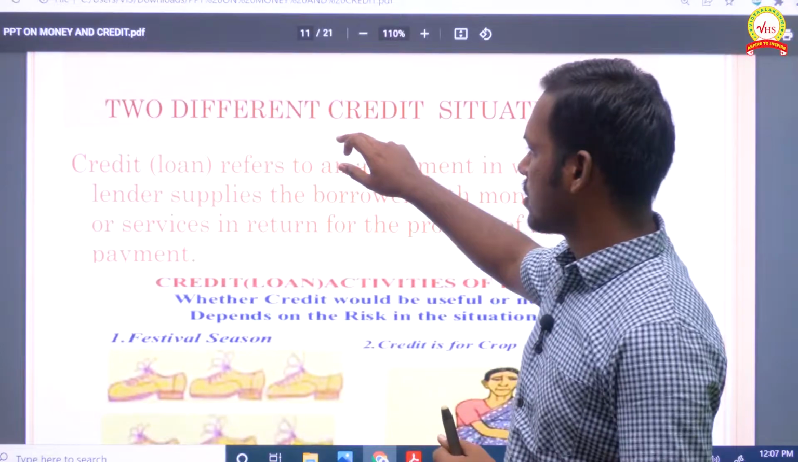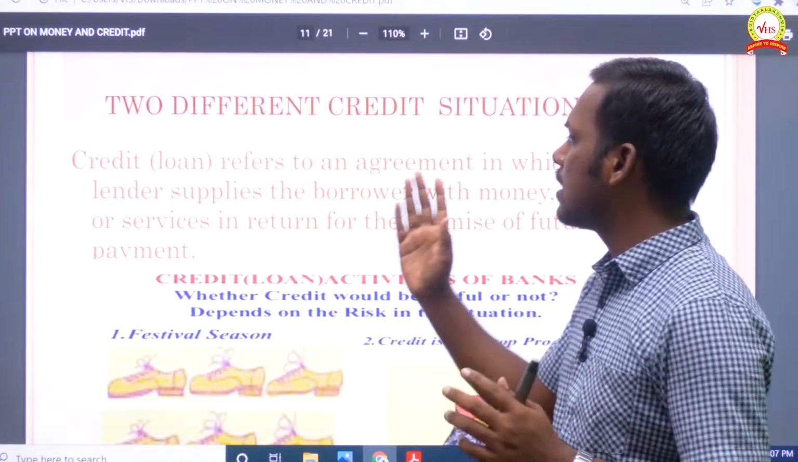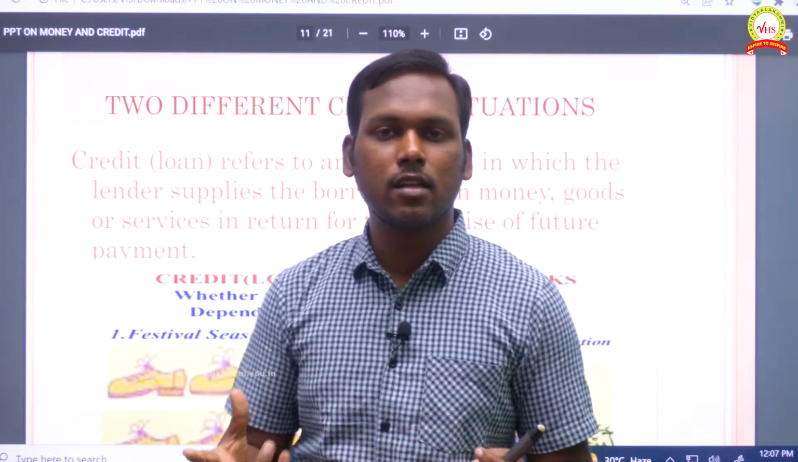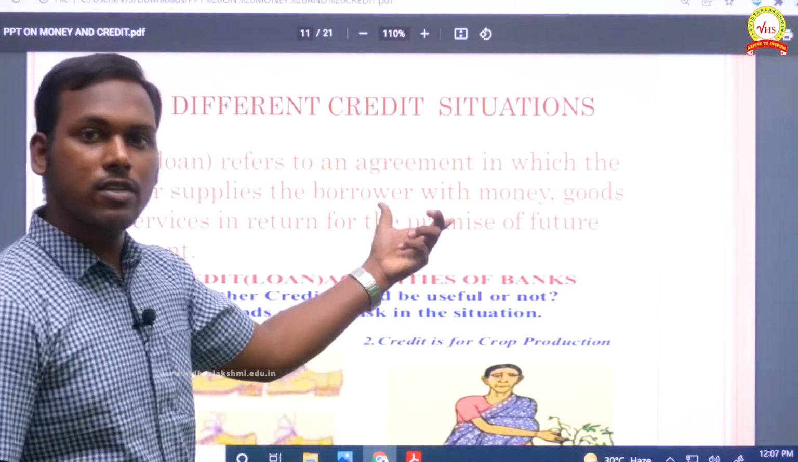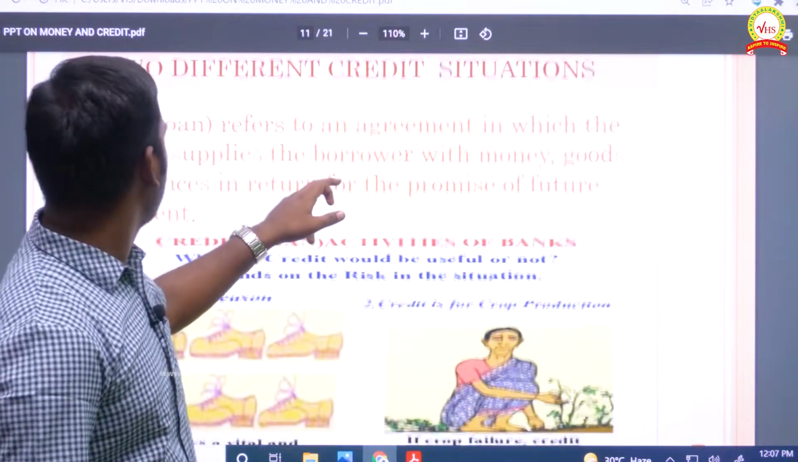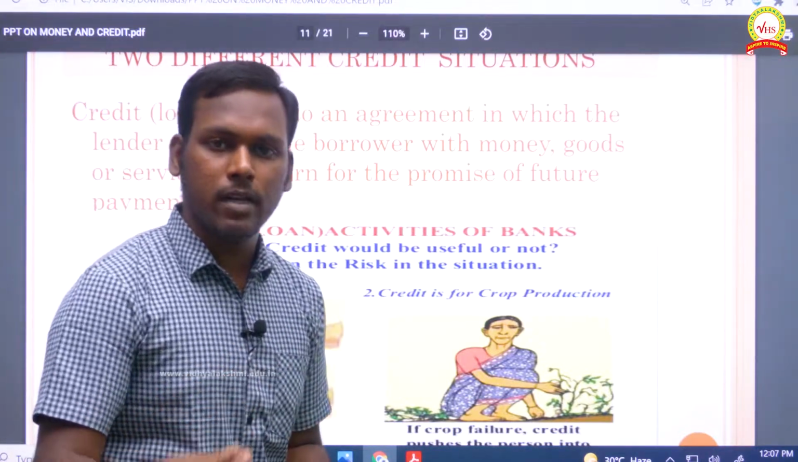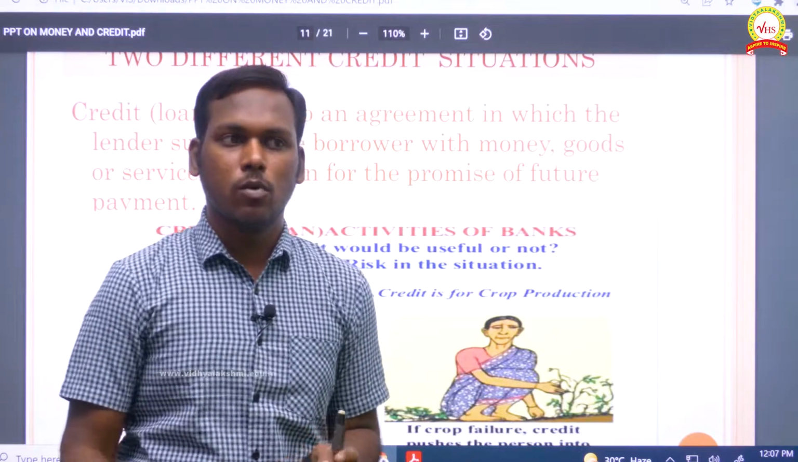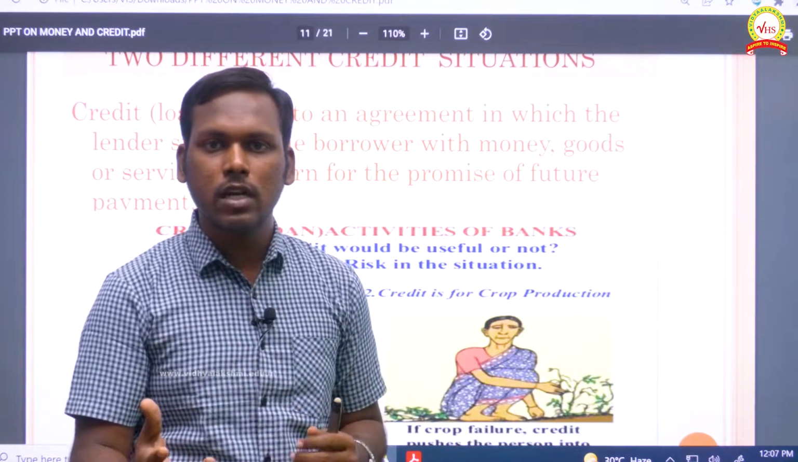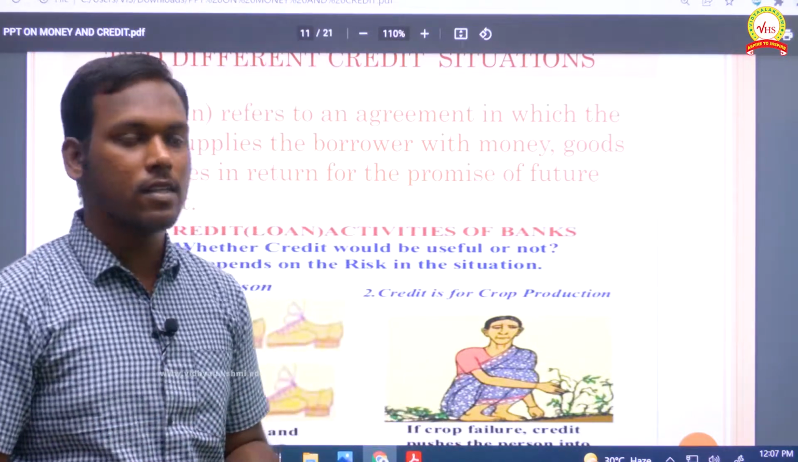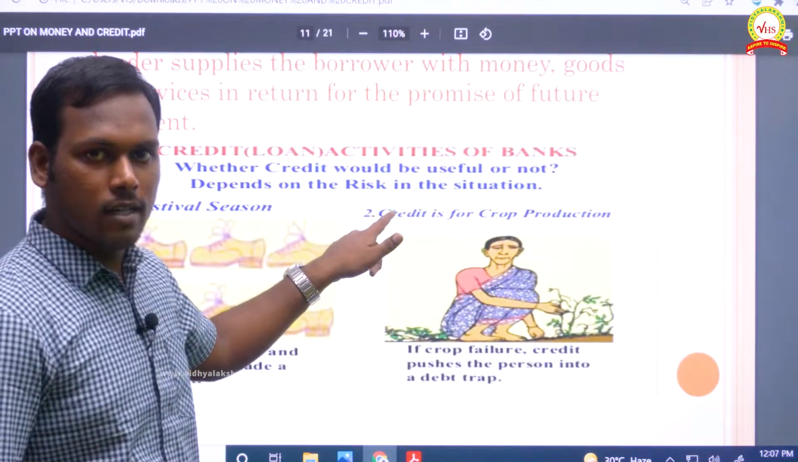2 different credit situations. So credit is all about loan, that you need to know, and it refers to an agreement in which the lender supplies the borrower with money, goods or services in return for the promise of future payment. The borrower is the one who receives money, the lender is the one who gives money. Clear? Definitely, they are not going to repay it now, they will repay in the future. So whatever amount we are receiving, I am a borrower. If you are giving some amount, you are a lender. So definitely in future, I should repay it. Okay, this is called an agreement. This is all about loan. I hope it is clear now. And credit is also called loan, that I have told you in advance.